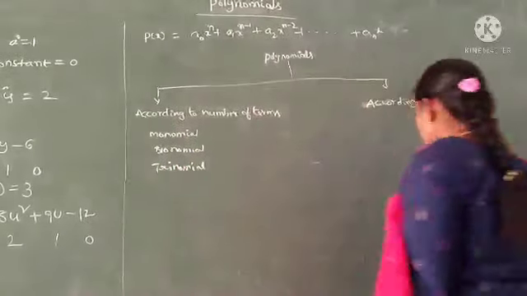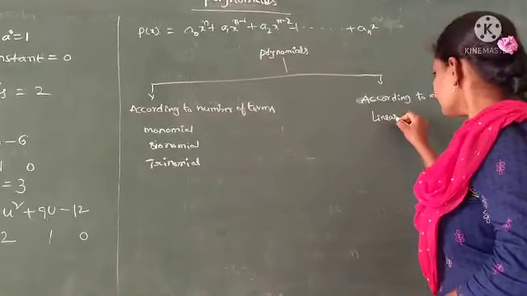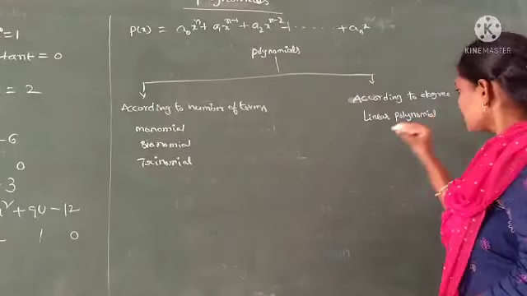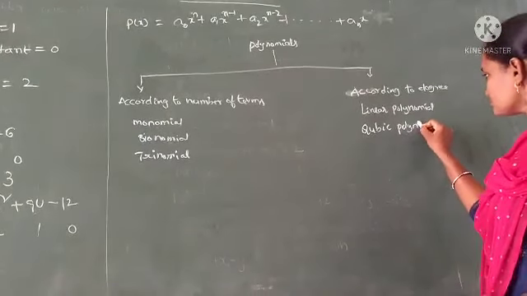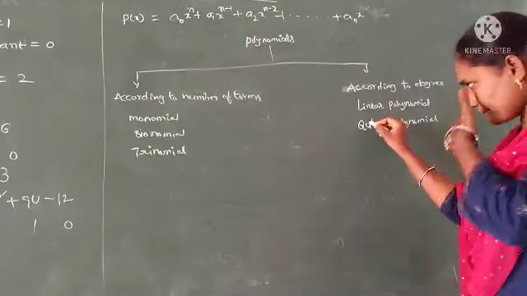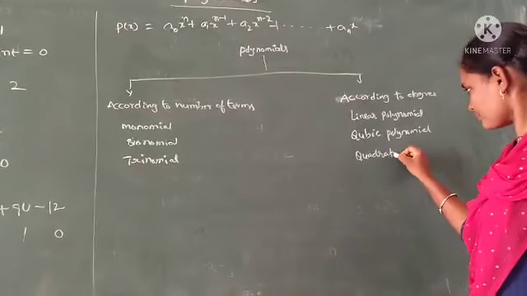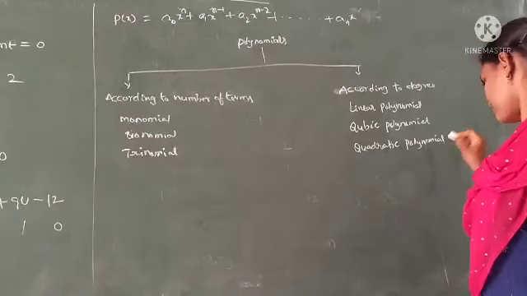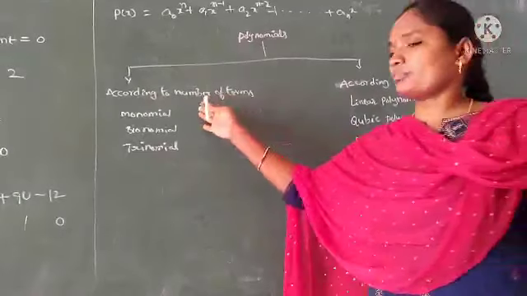According to degree, the polynomials are linear polynomial, cubic polynomial, quadratic polynomial, and so on. So, coming to monomial.